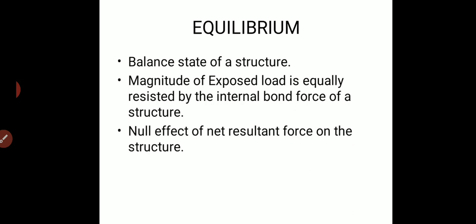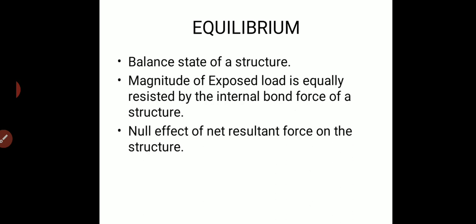If, say, more than 10 kilonewton is acting, but it can only resist 6 kilonewton, what will happen if the structure is exposed to more than that? It will be in an unbalanced or unstable state wherein the equilibrium condition is lost, so the structure fails.